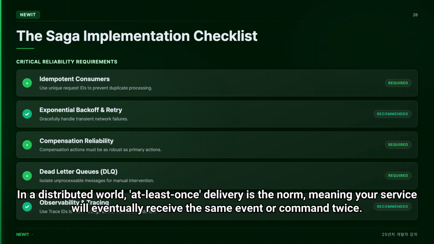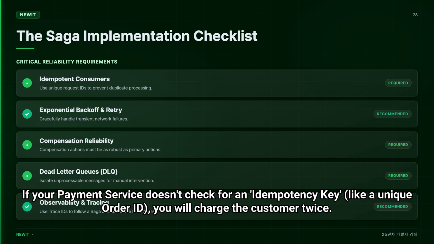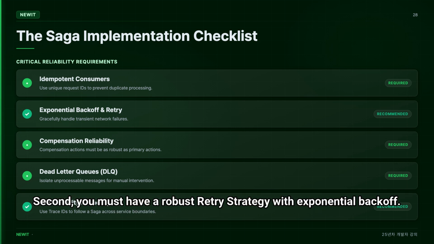In a distributed world, at-least-once delivery is the norm, meaning your service will eventually receive the same event or command twice. If your payment service doesn't check for an idempotency key, like a unique order ID, you will charge the customer twice. Second, you must have a robust retry strategy with exponential backoffs.